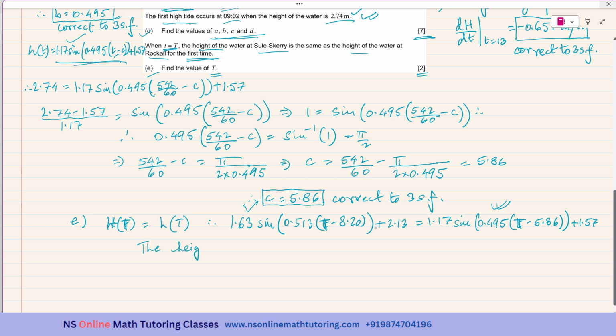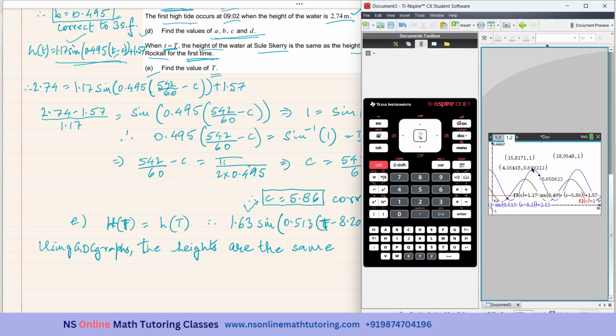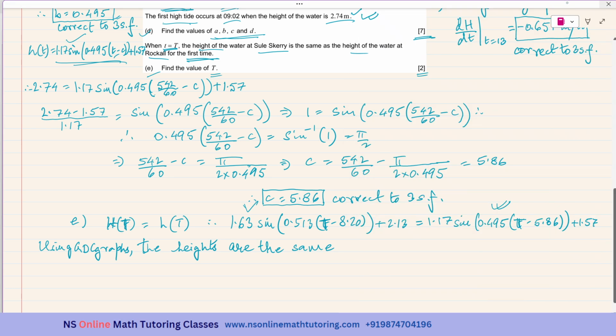The heights are the same, using GDC graphs, after 4.16 hours after midnight.